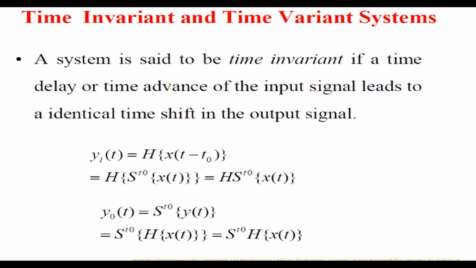Could anyone please respond? If I assume my system is a vehicle, and I assume that my input is the fuel, and the output is the overall weight of the vehicle. So if the vehicle keeps on moving, then what can you say, whether the system is time variant or time invariant? Okay, so let me explain. The system is time variant up to a certain extent, and I will tell you why.